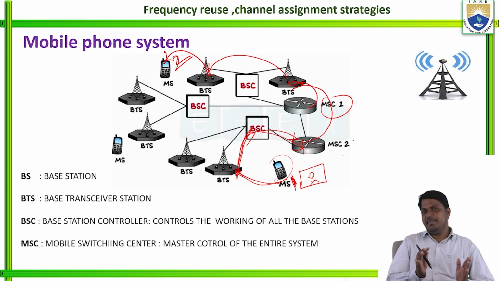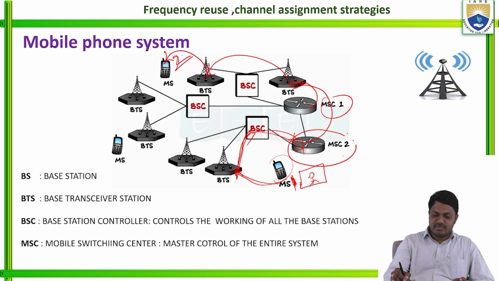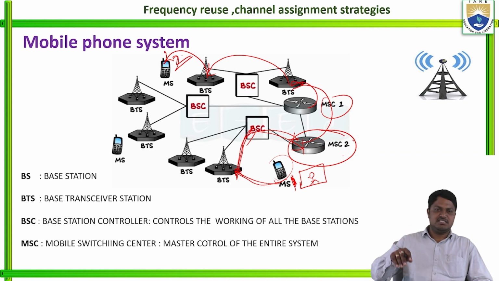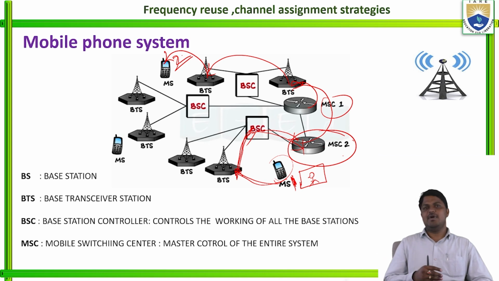The main component, the center point here, is the mobile switching center. It controls the entire system in the wireless communication system. This is the mobile phone system. So this is how the mobile operates, how the mobile is connected to the base station, how the base station is connected to the base station controller, and from the base station controller how it is connected to the mobile switching center.